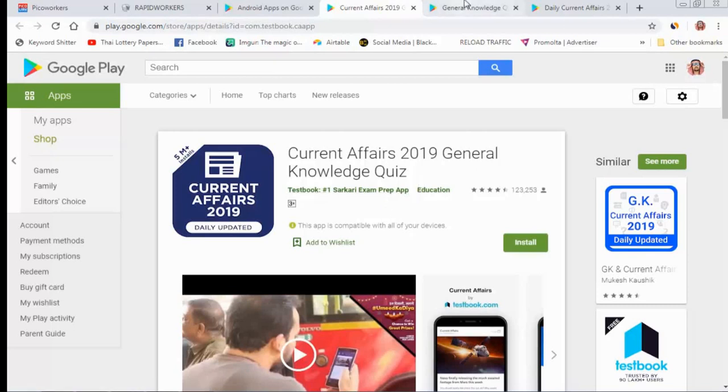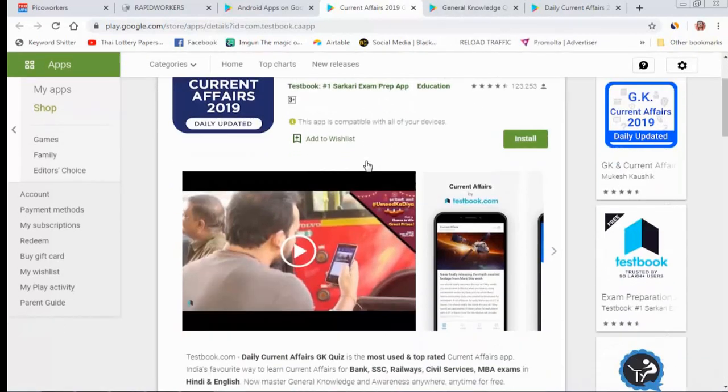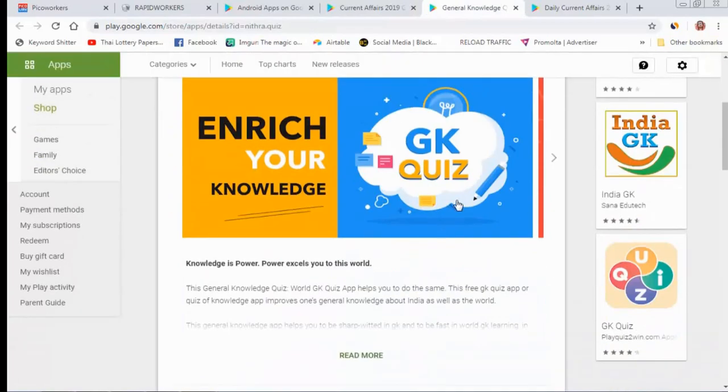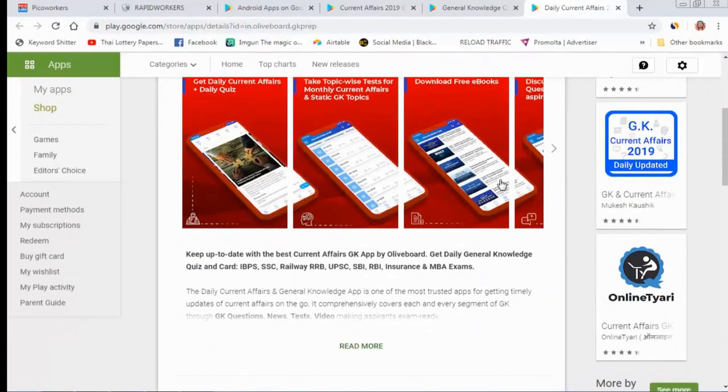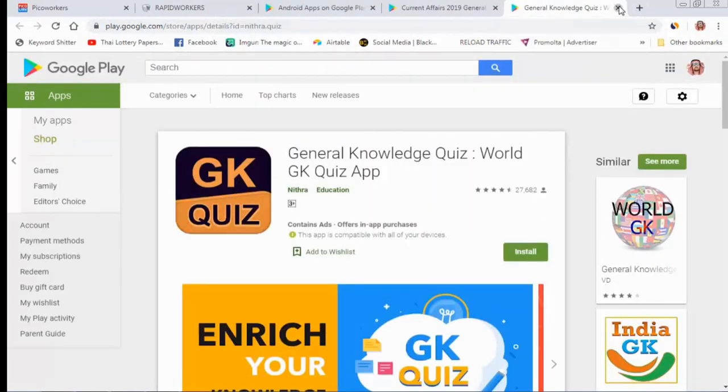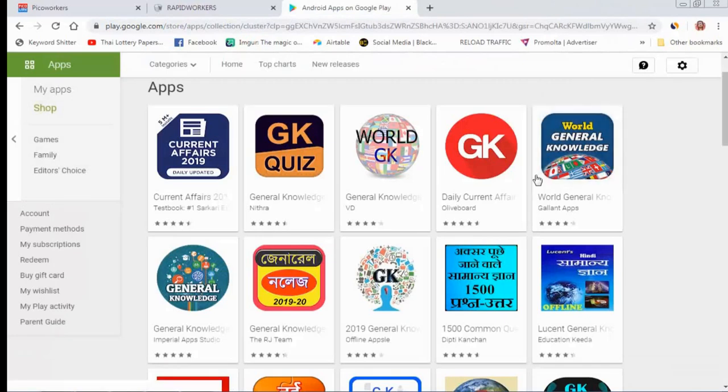Why I know, I will show you. This is a current affairs general knowledge quiz app, and this second one you can check. This is also a general knowledge type application. This is a daily current affairs application, because all these applications are in the education topic. If you create your application on an education topic, Google AdSense displays ads for colleges, institutes and education centers. These types of ads give you very high CPC.